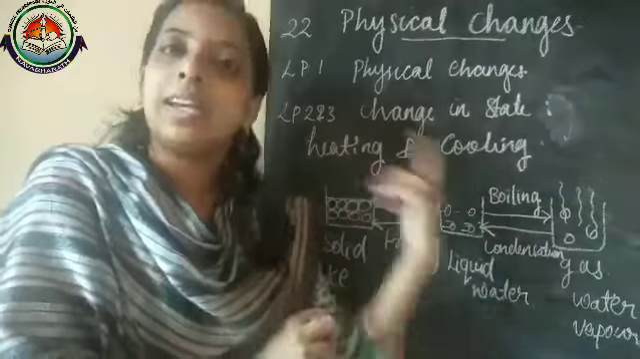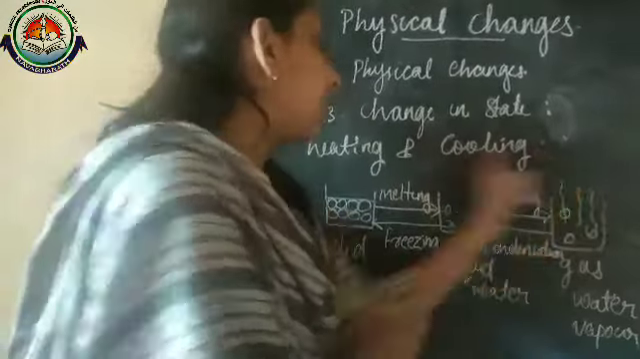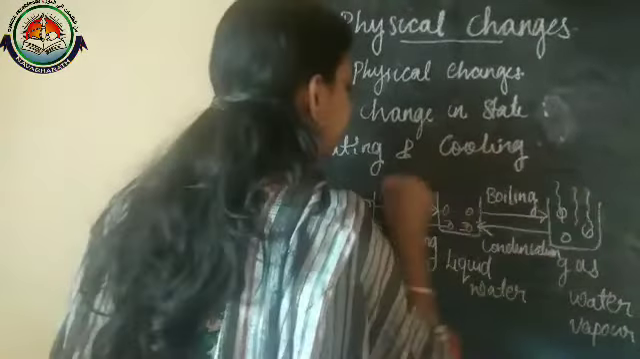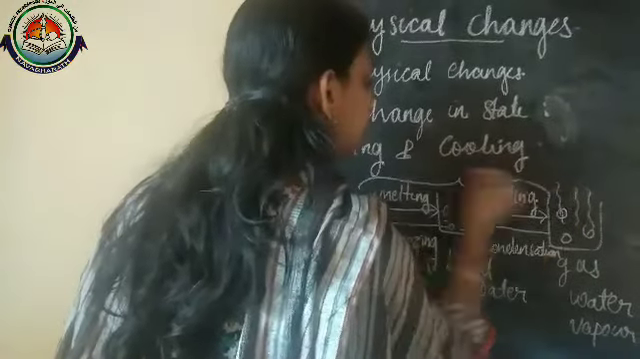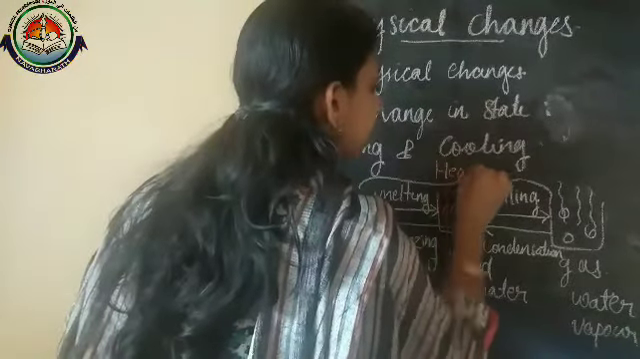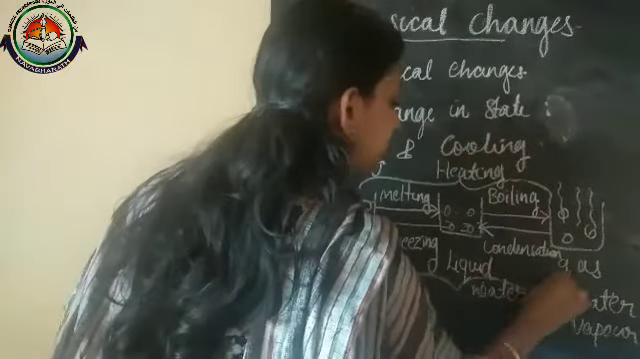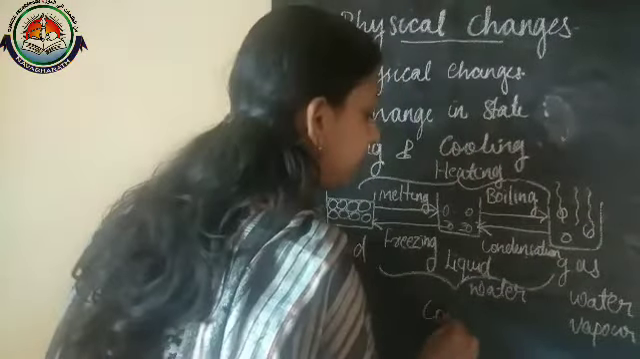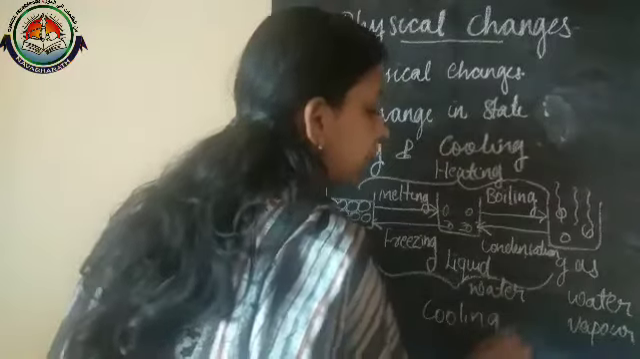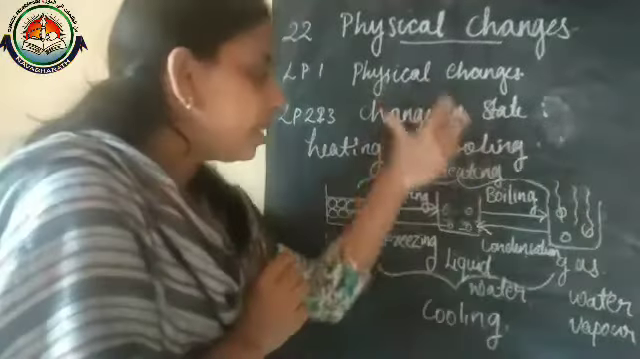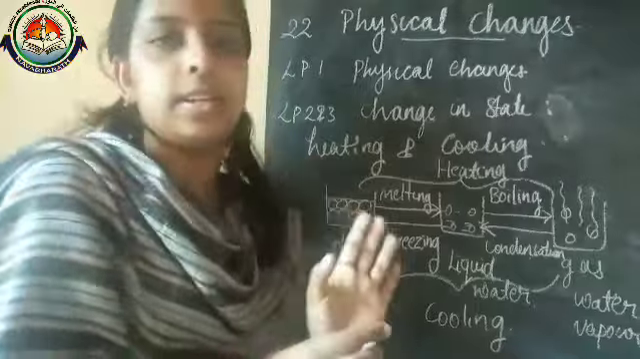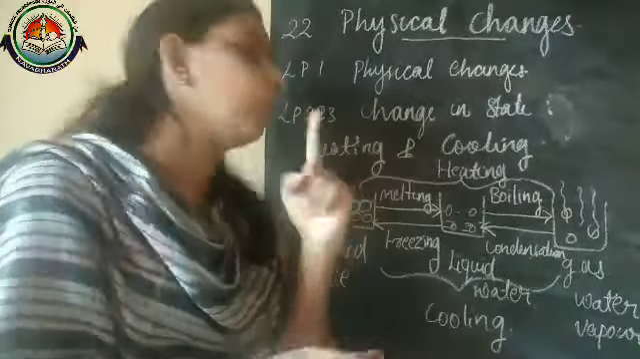The second lesson we already discussed, heating. This upside portion is heating. And this downside part, freezing and condensation, is cooling. So that's all about our second and third lesson. Once again we can conclude it.